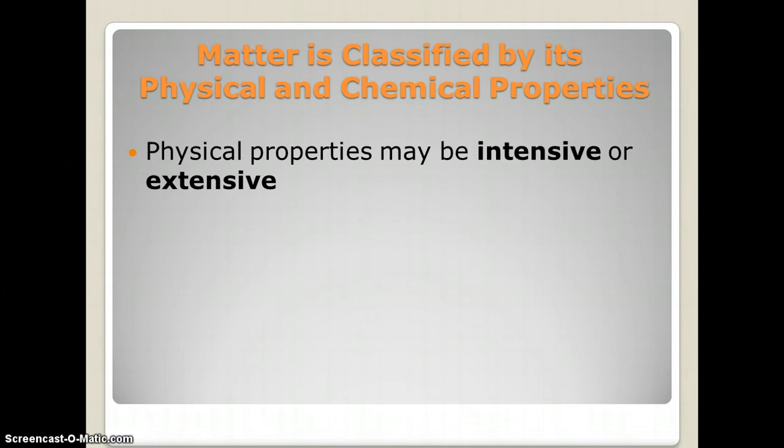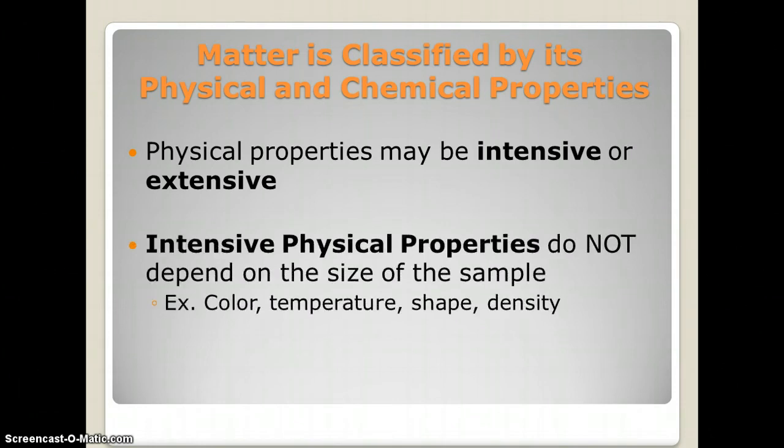Physical properties can be intensive or extensive. So intensive means that it does not depend on the size of the sample. So if the sample is red, then if it's a large sample or a small sample, it's still going to be red. If you measure the temperature and it's 27 degrees Celsius, it doesn't matter if it's large or small, it'll be 27 degrees Celsius.